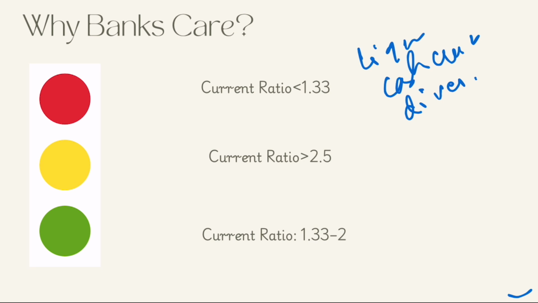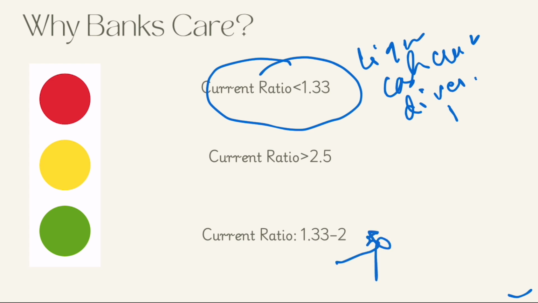And you know what the ratio indicates? Less than 1. And when the current ratio is less than 1.33, this indicates liquidity stress. But when a ratio is in the range of 1.33 to 2, this is a healthy ratio, and this gives a green signal to say yes, right?